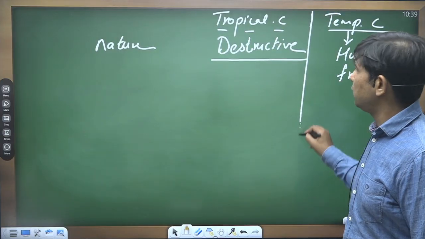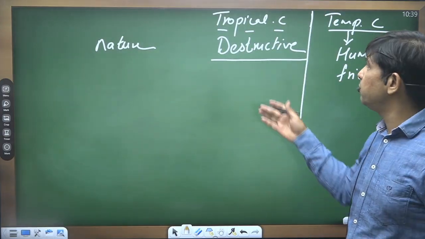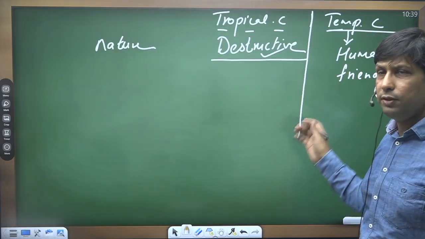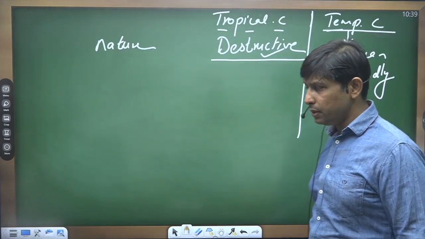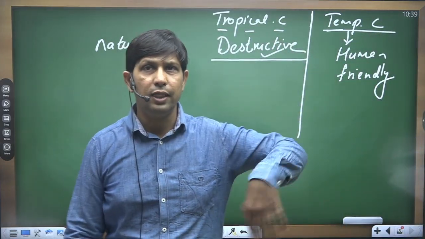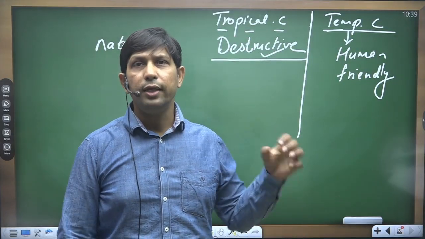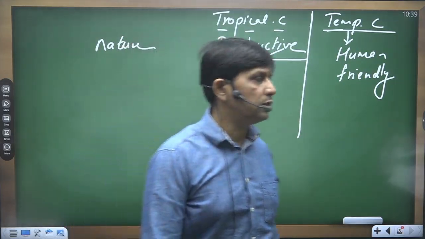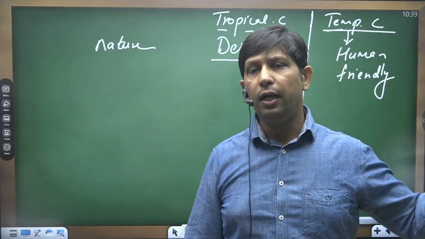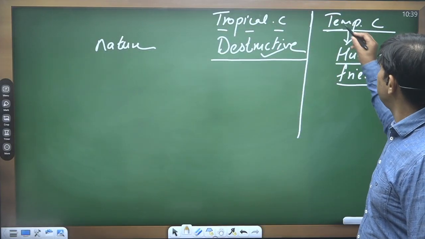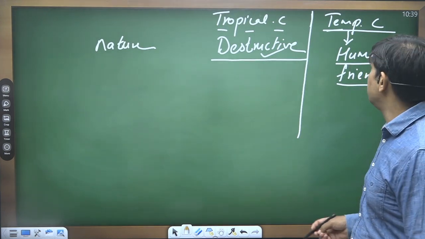So there also we have the contrasting difference between the tropical and the temperate. This one is more destructive in nature and produces a lot of destruction, whereas the temperate cyclone does not have that much fast moving wind, and it also produces light rainfall, called drizzling, which is good for the rabi crops or the winter crops. That is how it is put under the category of human friendly cyclones.